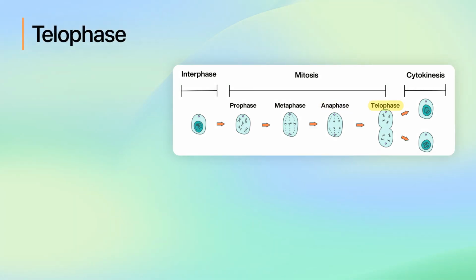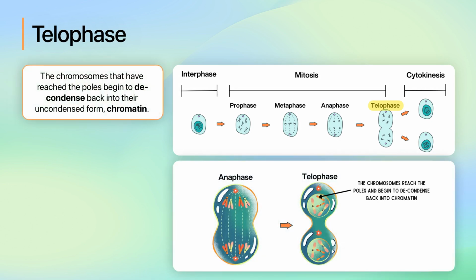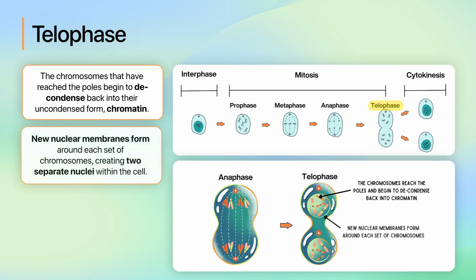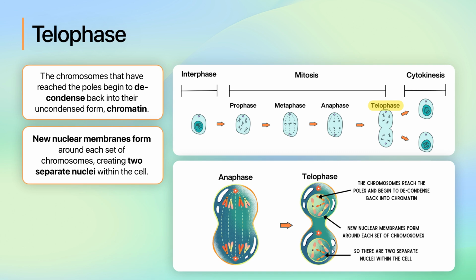The final stage of mitosis is the telophase. In this stage, the chromosomes that have reached the poles begin to decondense back into their uncondensed form, chromatin. New nuclear membranes form around each set of chromosomes, creating two separate nuclei within the cell.